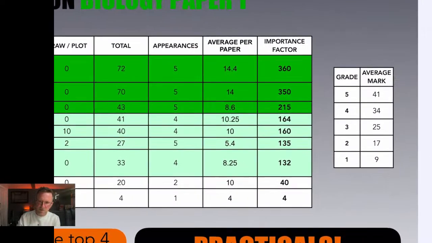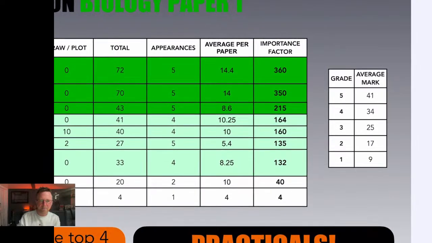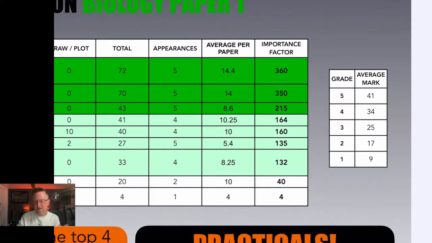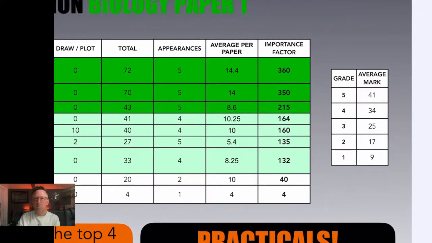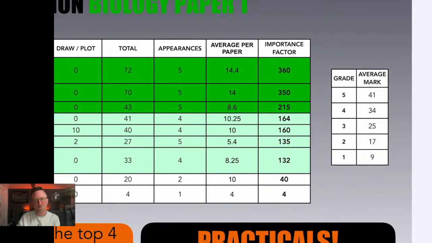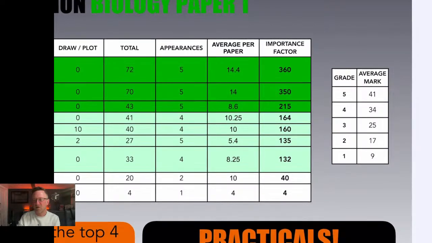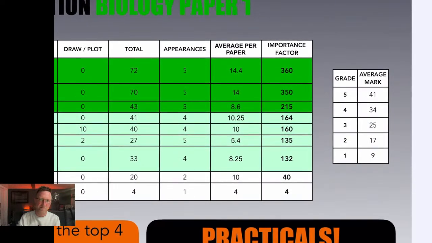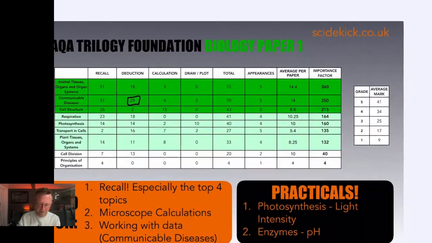The other thing I've got here, and just a quick mention, average mark for your grades. There's a lot of talk about grade boundaries this year because obviously COVID kind of messed with them and stuff like that. My advice, don't worry about grade boundaries at all. You're in competition with the other students in your year, all right? Not with the exam, okay? So all you need to do is better than the other students in the room, and that's when you get the top grades. Where they put the grade boundaries, like, please don't give that a second thought.